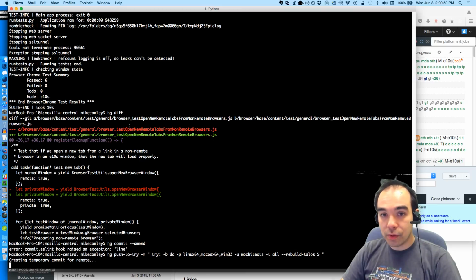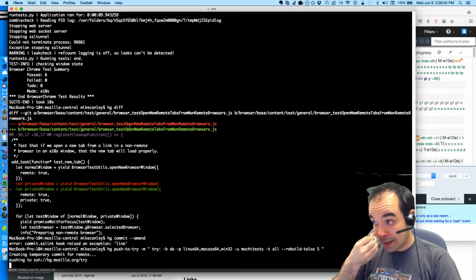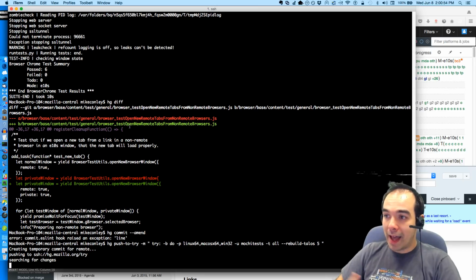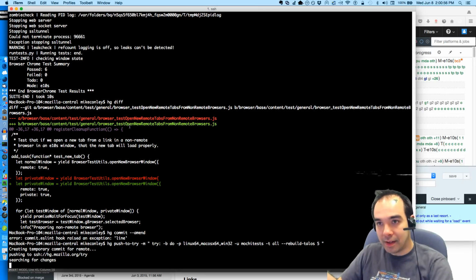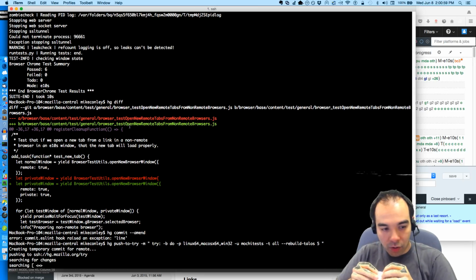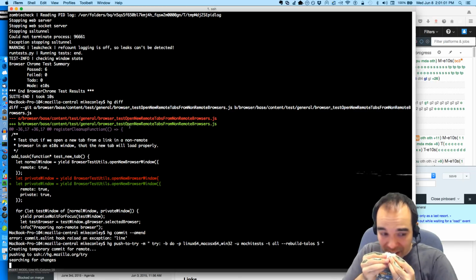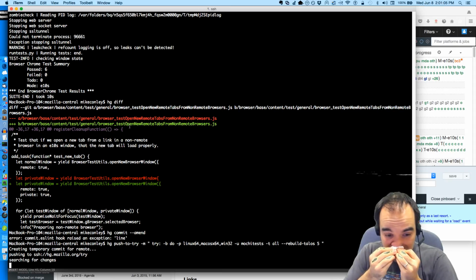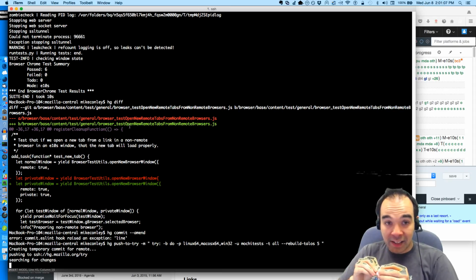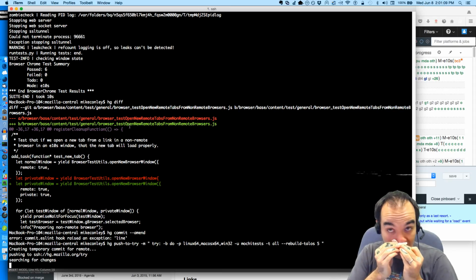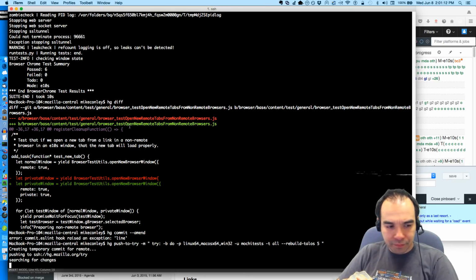Then the next job is to take the stack of patches that I've created and make them into reviewable patches, because right now they're kind of sloppy and all over the place. I've actually done some of that already. I've taken some of the patches out, split them out into their own bugs, and landed some of them already. One of them is on inbound right now.